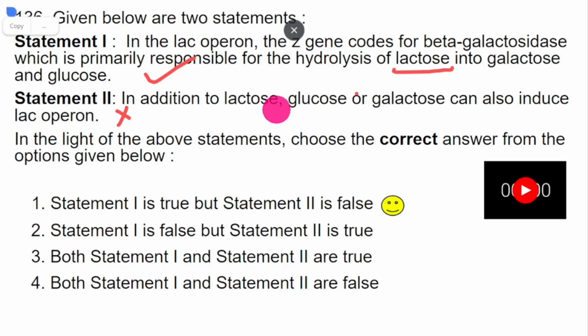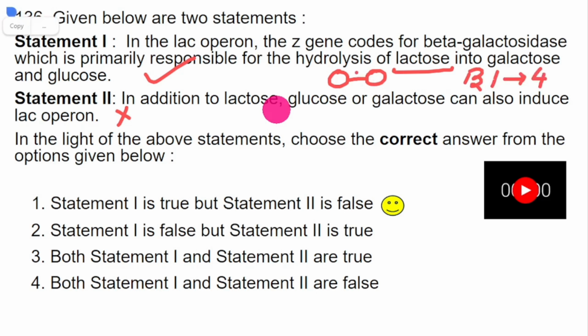Lactose is a disaccharide. Disaccharide means it has two monosaccharides which are linked together by glycosidic linkages. So the two monosaccharides are galactose and glucose. The link between galactose and glucose is beta 1-4.